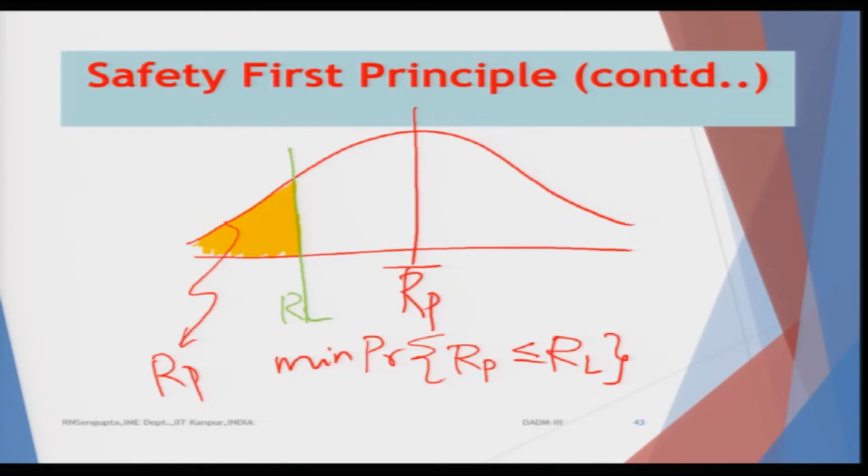That means, RP bar is increasing and going more to the right, which means that if I am more happy with the higher values of RP bar on an average, it also means that the overall area in the probabilistic sense for some values of RP to lie to the left of RL would slowly start decreasing. That means, the area will start shrinking.